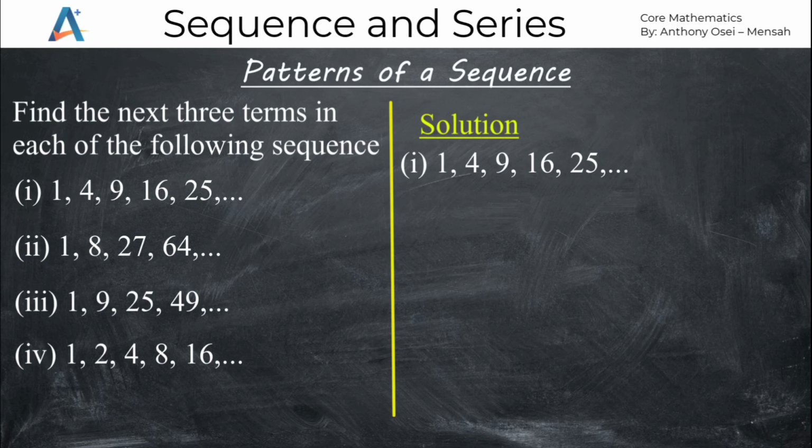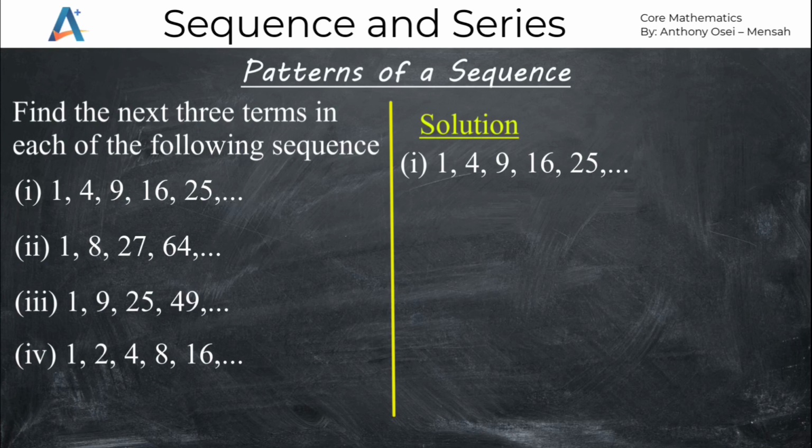Now, for 1, 4, 9, 16, 25, checking for the next three terms, we need to get the pattern of this sequence. Here we have to understand that it cannot be a multiple of a certain number, and it cannot be an addition of a particular number. Still, it cannot be the subtraction of a particular number, nor a multiplication or a division of a particular number. It means that this sequence does not depend on arithmetic, that is adding, subtracting, multiplying or dividing.